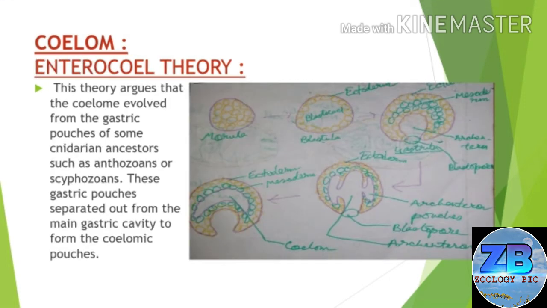And now the Enterocoel Theory. This theory argues that the coelom evolved from the gastric pouches of some cnidarian ancestors such as anthozoans or scyphozoans. These gastric pouches separated out from the main gastric cavity to form the coelomic pouches.